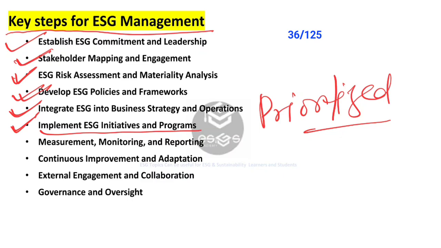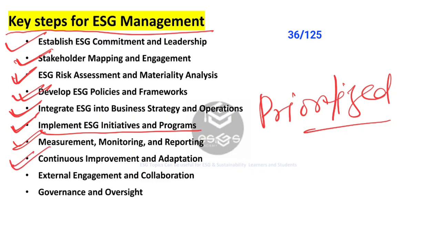The next is measurement, monitoring, and reporting. In this, we say metrics and KPIs. So define measurable ESG metrics and KPIs to track progress, assess performance, and demonstrate outcomes. Reporting transparency: prepare regular ESG reports using standardized frameworks, GRI, SASB, TCFD, to communicate ESG performance, impacts, and initiatives to stakeholders. Next, continuous improvement and adaptations.